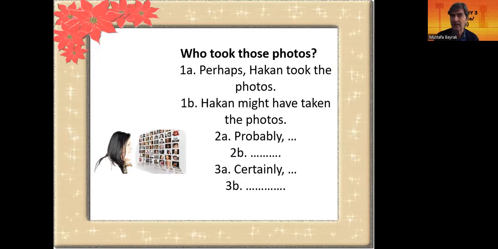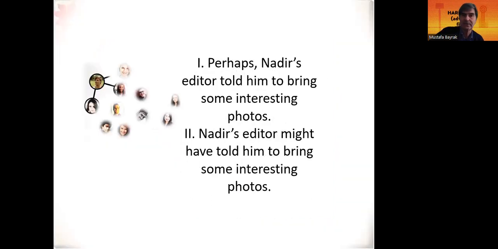Hakan could have taken the photos. Certainly Hakan took the photos, or Hakan must have taken the photos. I am sure you remember them. Okay. So we remember them together. Now, Roman number 1. Perhaps Nadir's editor told him to bring some interesting photos. Nadir's editor told him to bring some interesting photos. Nadir's editor might have told him to bring some interesting photos yesterday.